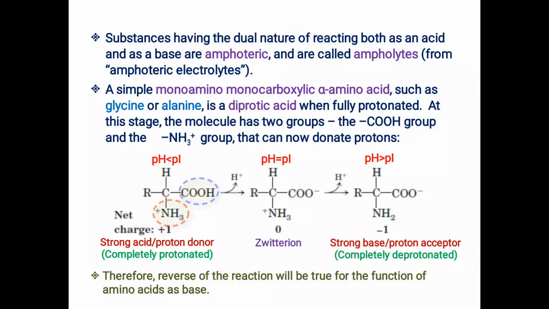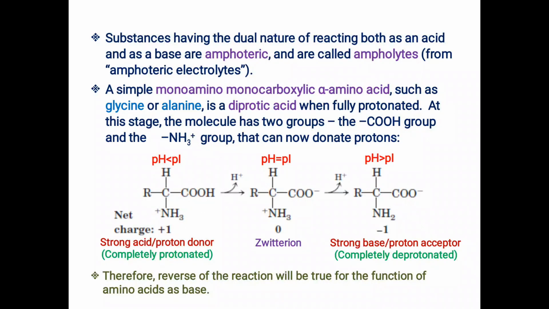Here both amino and carboxyl groups are protonated, meaning they have accepted protons. After accepting the proton, the carboxylate group is converted into an uncharged carboxyl group and the amino group has been converted into a charged amino group in the form of NH3 plus.